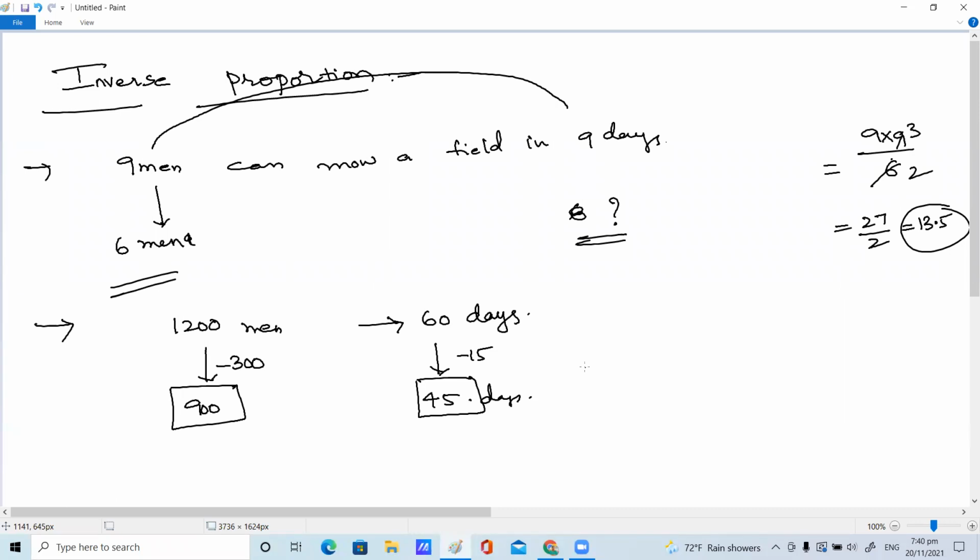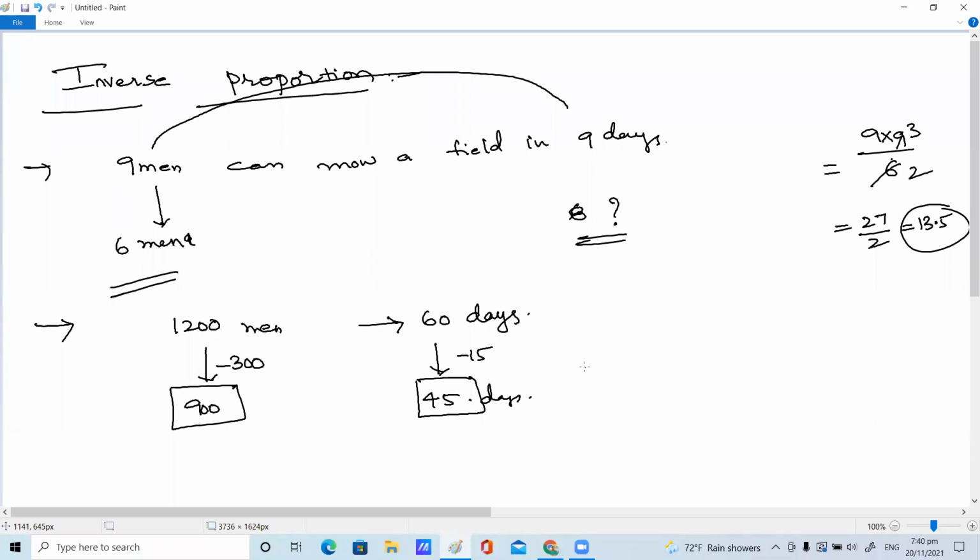45 into 1200, ma'am. Why? Because you just see here. What you know here? 900. Initially, how many people are there, children? What is the question? 1200 men provisioned for 60 days. After 15 days, 300 men leave. How long will the remaining provisions last?